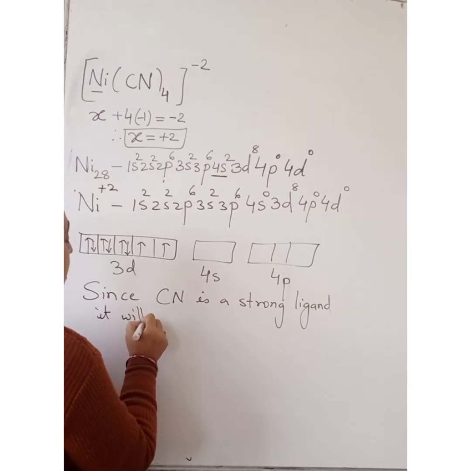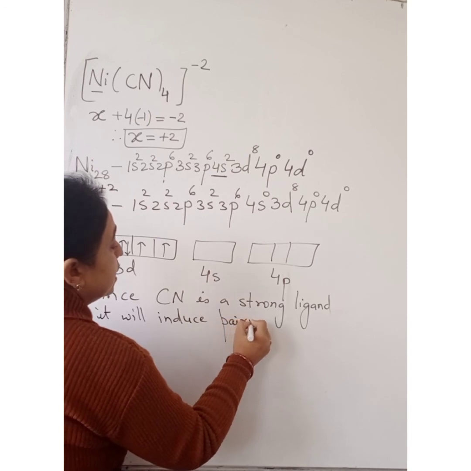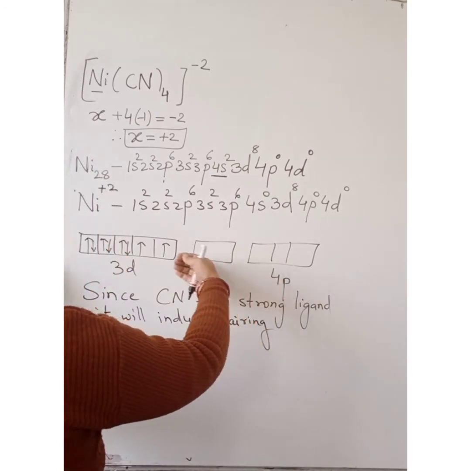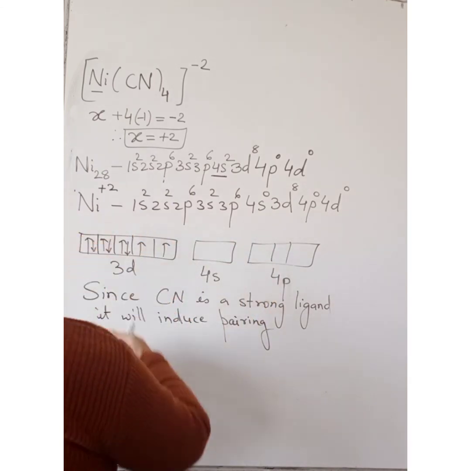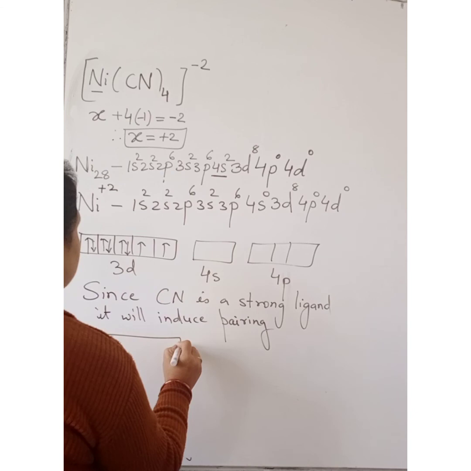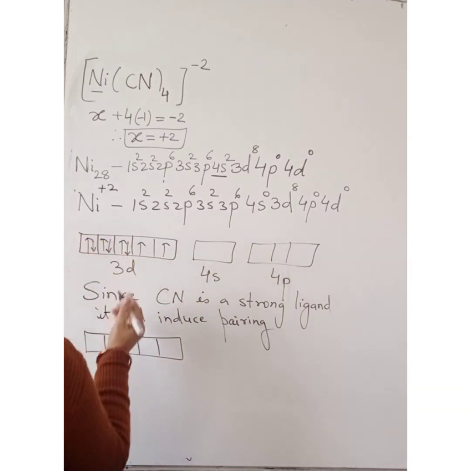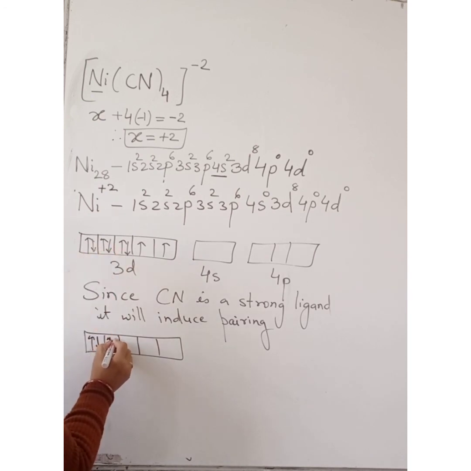It will induce pairing. Induce pairing means what it is going to do when the cyanide ligand approaches closer. All these electrons are pushed closer. So what is going to happen? All these electrons, this is already paired, so there is no need.